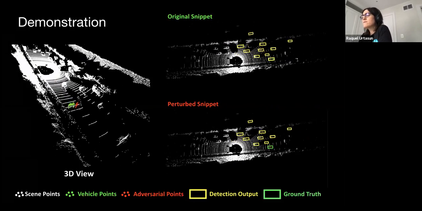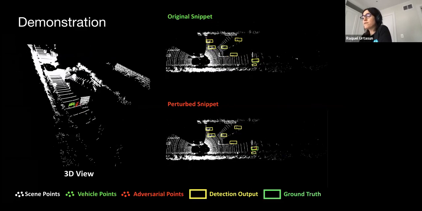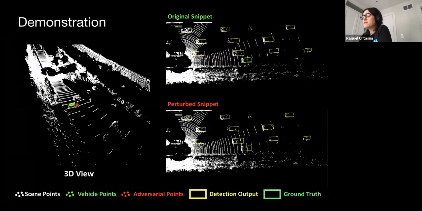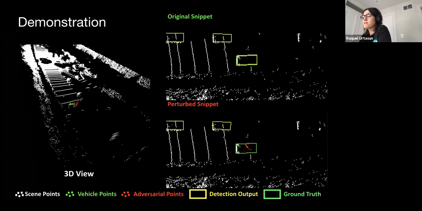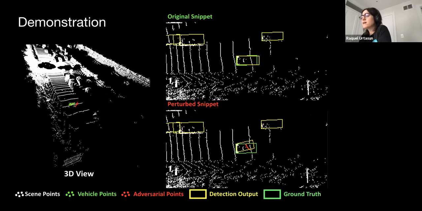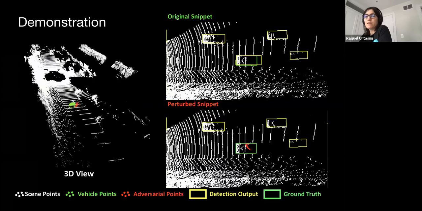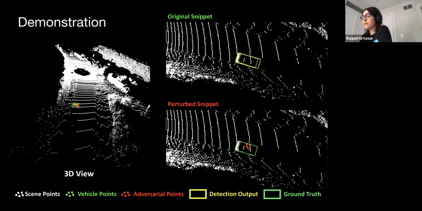Here is a qualitative demonstration of our attack. The same adversarial mesh is used throughout the whole video. Notice in the top right, in the original snippet, the target vehicle is consistently detected. However, on the bottom right, after adding the adversary, the vehicle is hidden in most frames. That's presenting a great threat to our self-driving vehicle.